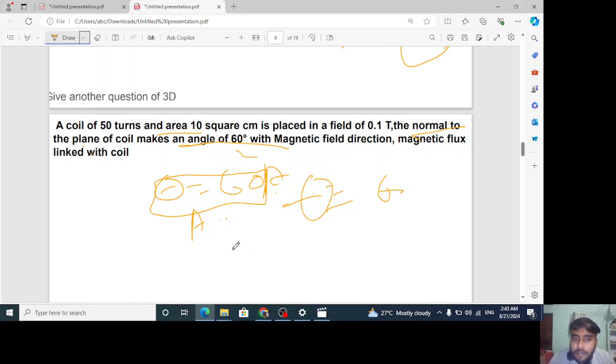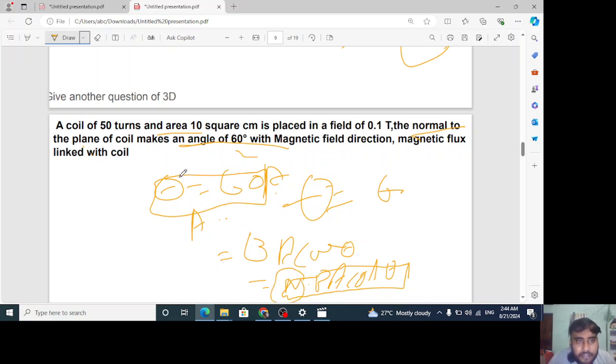The number of turns is given. I think you all know, but if you don't, I want to tell you one thing here. If we have one turn, the magnetic flux will be BA cos theta. If we have n turns, then we multiply this value by n, so it is nBA cos theta. Hope you got this much. No doubt with it, right? Here n is the number of turns, which is given as 50. I think all the values are available for you, including the area. Just put in the values and you will get the answer. If you still have any doubt, please ask me.